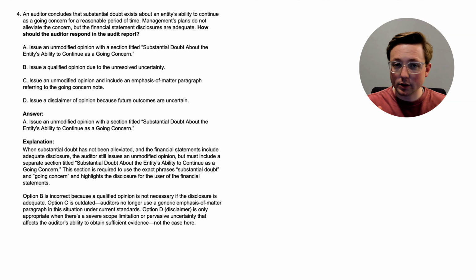So what is the auditor going to do? Again, they are going to have a separate section that has that very specific title, Substantial Doubt about the entity's ability to continue as a going concern. And that's the actual title. I'm pretty sure that's the actual title that you will see on the exam if you see a question like this. Now with that, we learned a little bit more. Let's go to the next question.